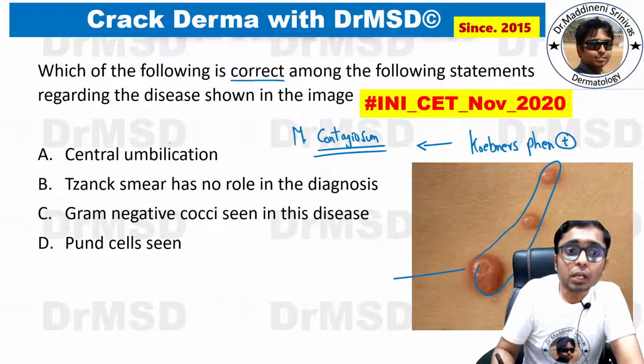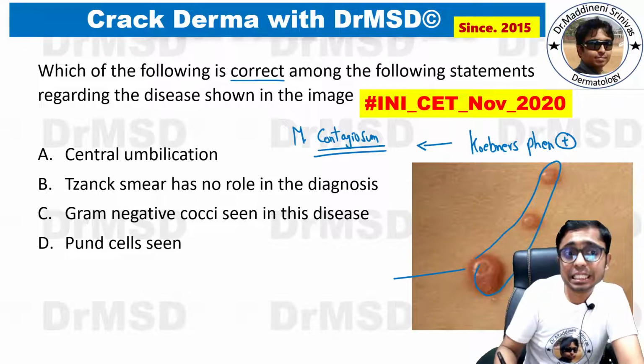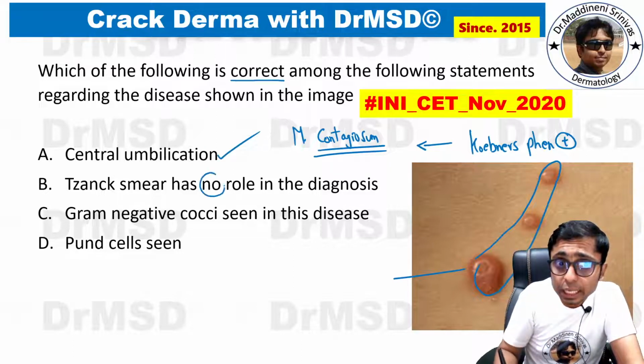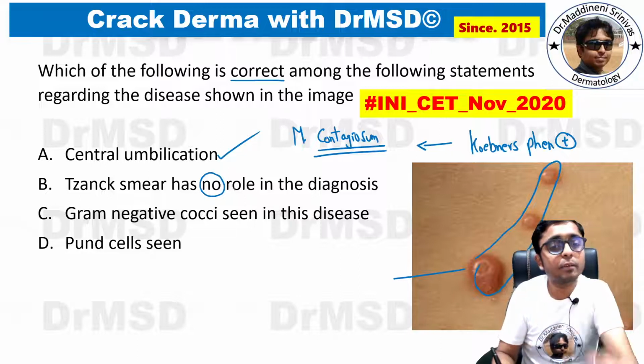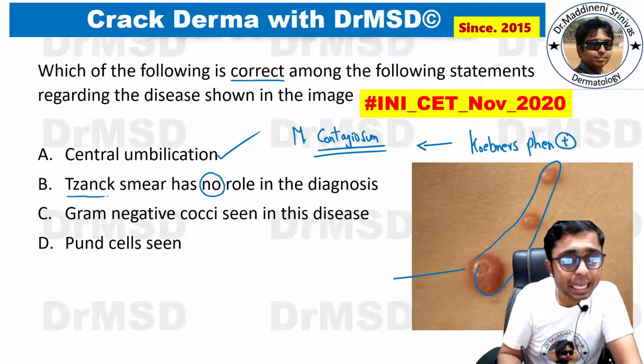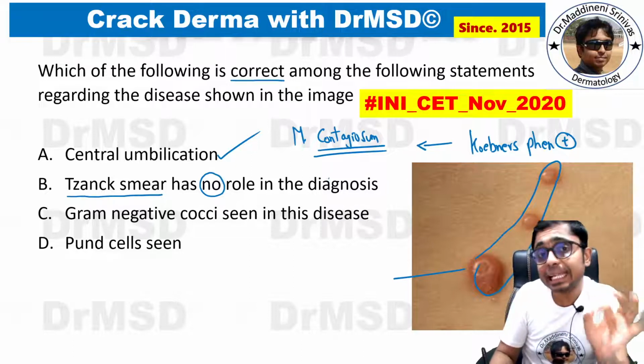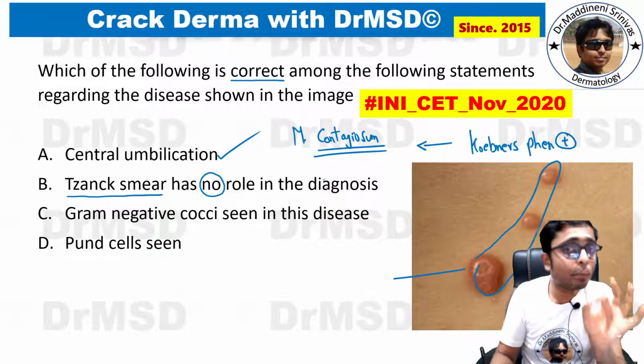Okay. So among the given options, yes, central umbilication is seen. This is a right statement. Zhang smear has no role in the diagnosis. This is a wrong statement. Why? Because in Zhang smear of molluscum contagiosum, we can see HP bodies.